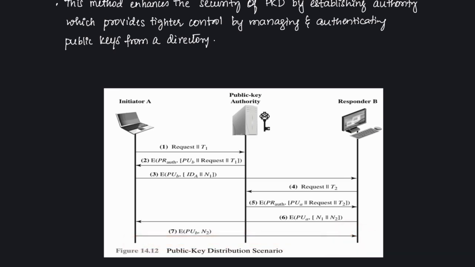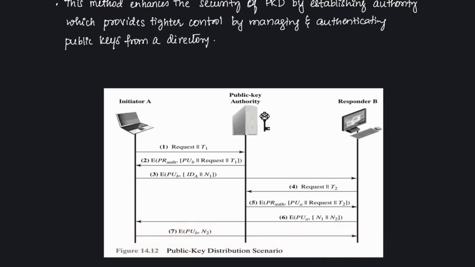So now A will encrypt N2 using PUB and send it back to B. So we have encrypted PUB and we have N2 here. This step will ensure that only A can respond properly.